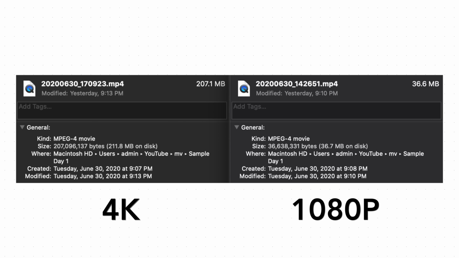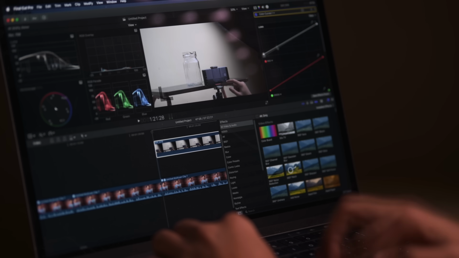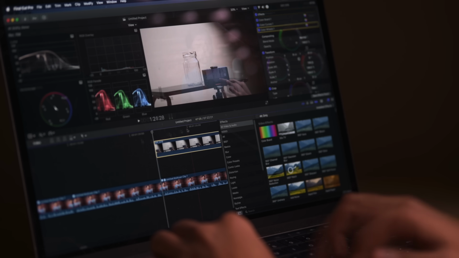But there are certain cons in shooting in 4K. One, the file size is too big and your phone memory can get filled really fast. And two, you need a strong machine to edit 4K videos. Now, if you don't have a machine that is capable of editing in 4K, what's the point of shooting in 4K, right? But if you have the flexibility of editing in 4K, I would recommend you to shoot in 4K. But that doesn't mean 1080p is bad either.